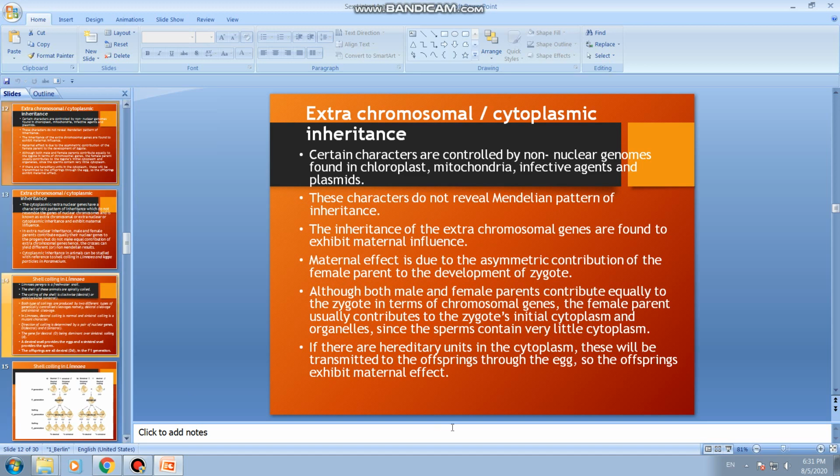So when more cytoplasm is contributed to the development of the zygote, any hereditary units present in the cytoplasm will be transmitted to the offsprings through the egg, so the offsprings exhibit maternal effect. I think it is clear now why offsprings exhibit maternal effect: it is because more cytoplasm is contributed by the egg, and that is contributed by the mother.